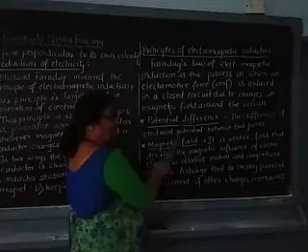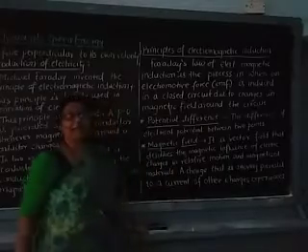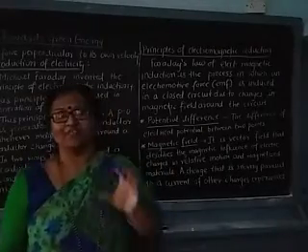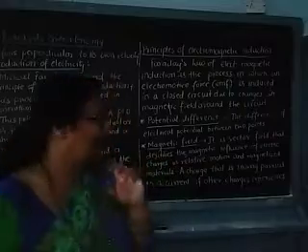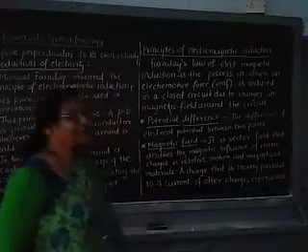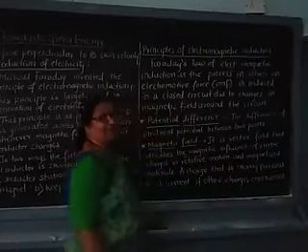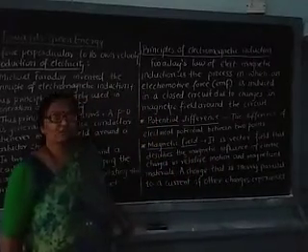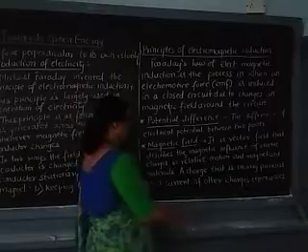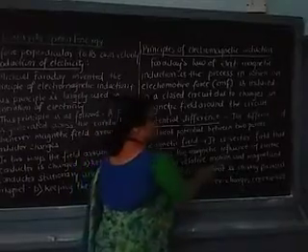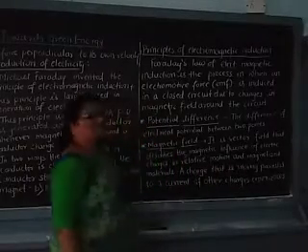Now, next one, magnetic field. Magnetic field is a field which is created due to the magnet. Now, what is actual that process? It is a vector field that describes the magnetic influence of the electric charges.